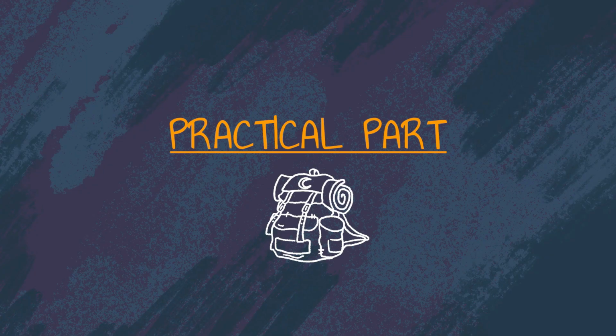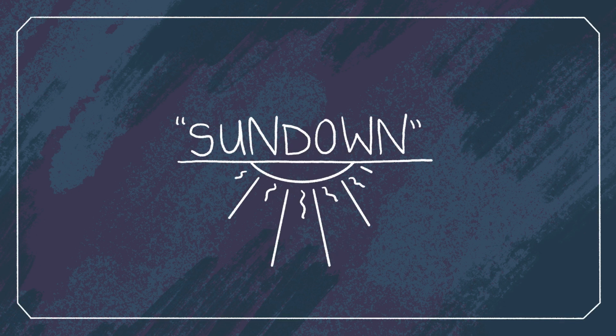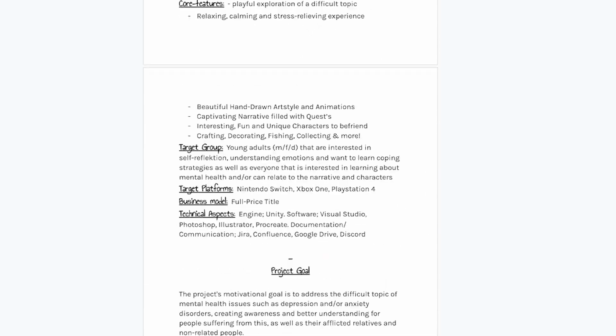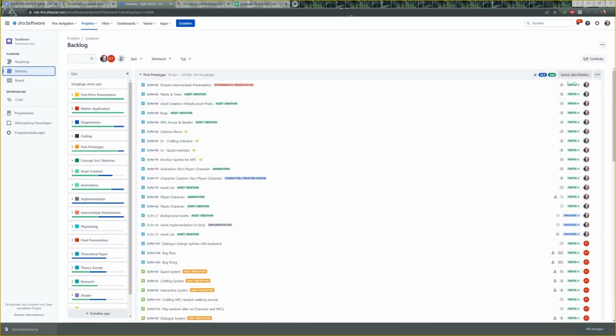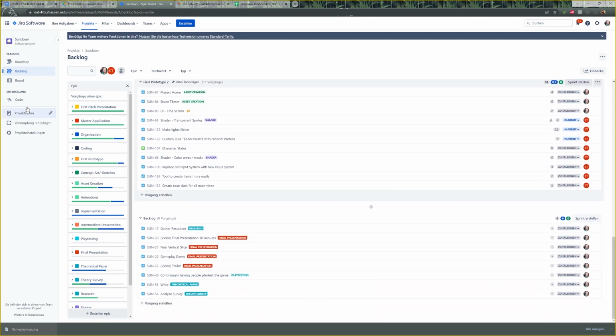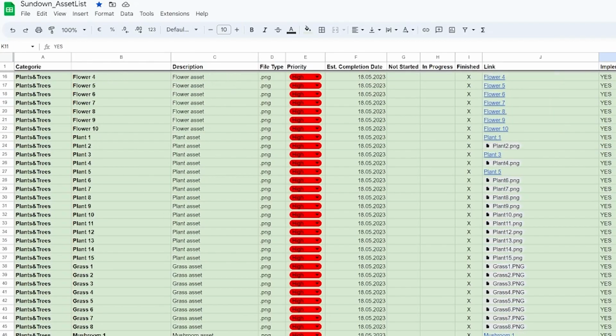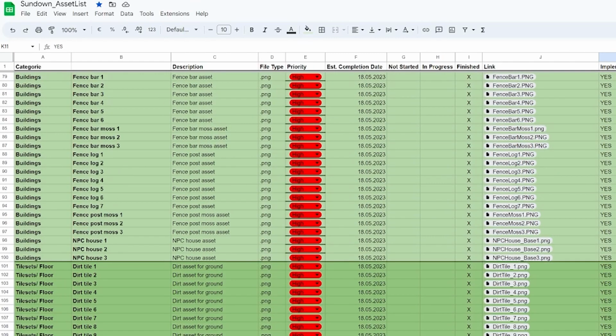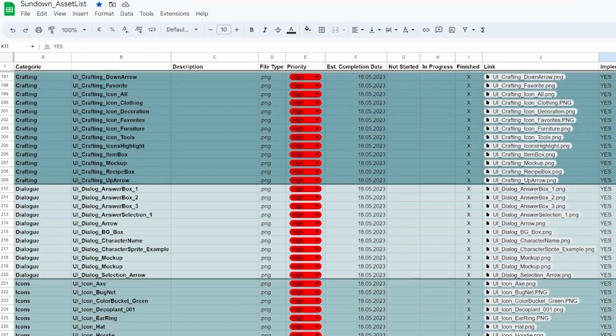The last 2 months I have been focused on the practical part mainly, where I could make tons of progress. Here's what I accomplished so far for Sundown. I finished a game design document and set up Jira with all the tasks and organization to keep our work nicely documented and trackable. I created this huge asset list to have an overview on what I need to create, where to find it, and what needs to be done.